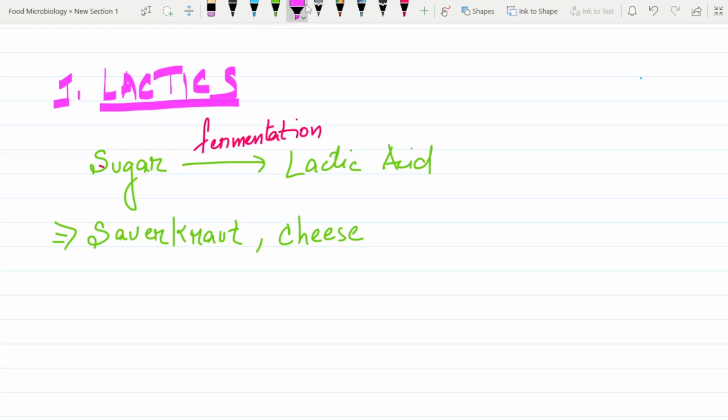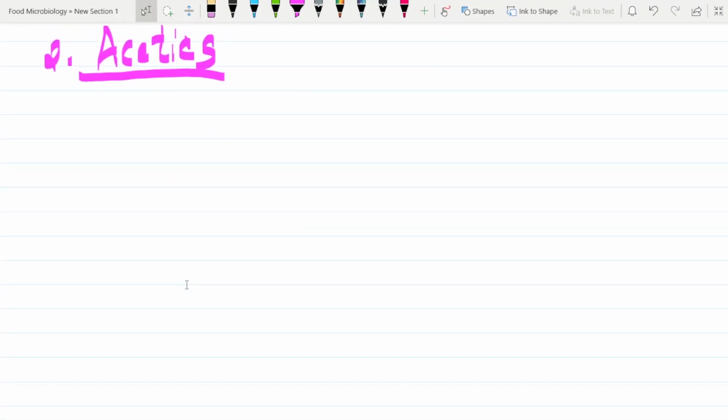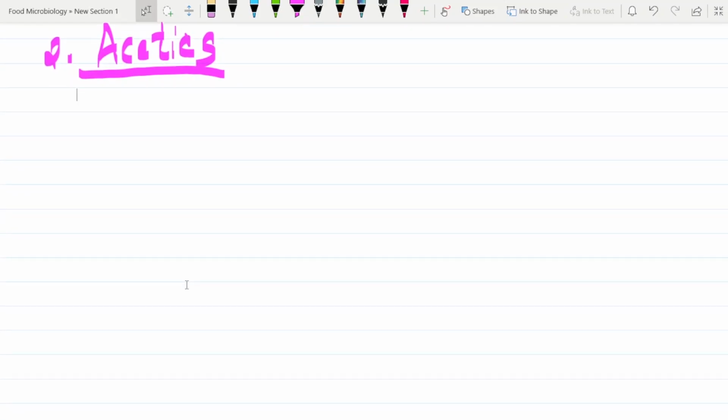Now let's start with another topic, that is acetics. As I have already told you, acetics are those bacteria that give a product of acetic acid, which means they are acetic acid forming bacteria. Particularly about acetics, we will focus on two genera of bacteria.